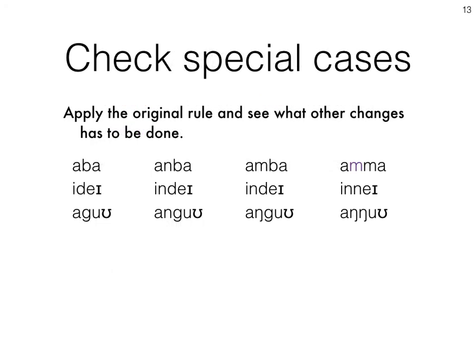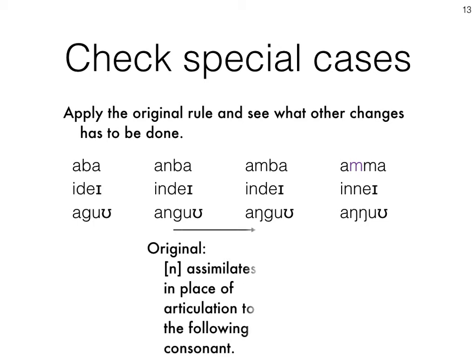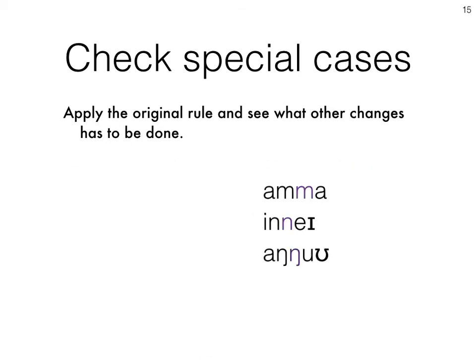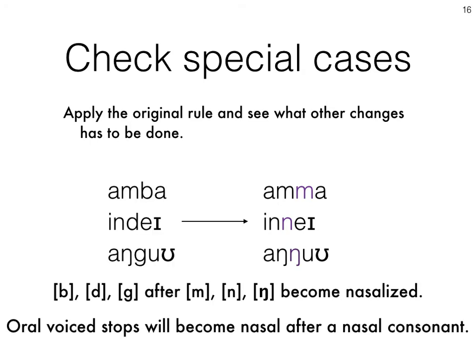And let us talk about the special cases now. Applying the original rule, let's see what other changes have to be made. Originally, n assimilates in place of articulation to the following consonants. Nevertheless, what is the next step? You can find b, d, and g after m, n, and ng become nasalized. Oral voiced stops become nasal after a nasal consonant.